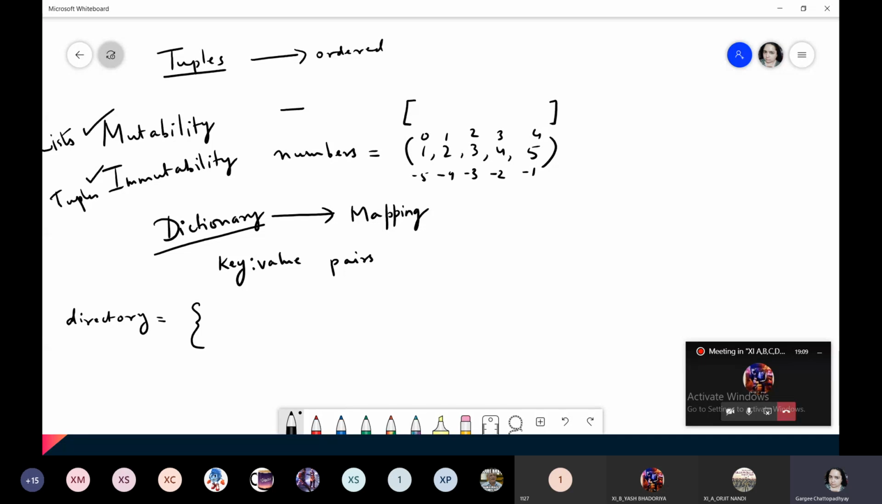Which will contain the name of the person and the phone number of the person. Okay. So suppose I have the first one as name, and let me have the phone number. Suppose anything I'm giving over here. Right now I'm taking very simple values 1, 2, 3.